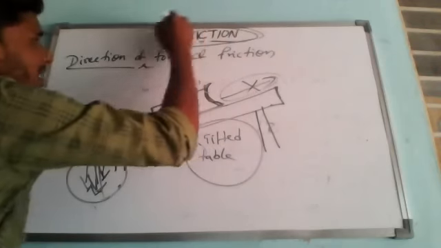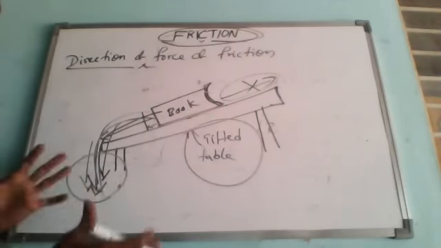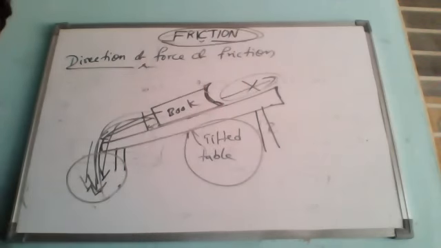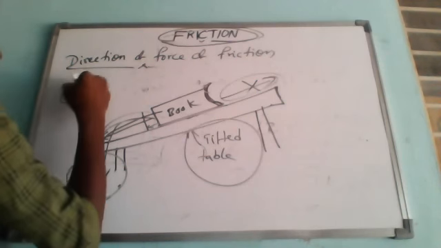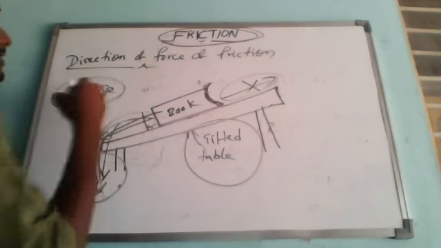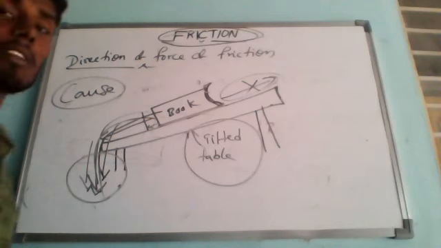We have studied what friction is and how it exists. Now we need to know why it is happening. What is the reason behind the cause? Cause means the reason behind the friction. That we will study in the next class.